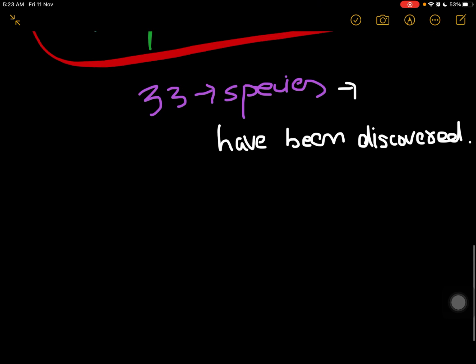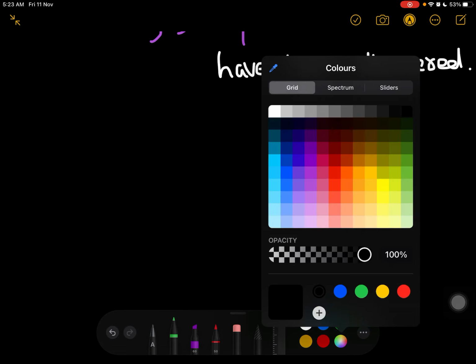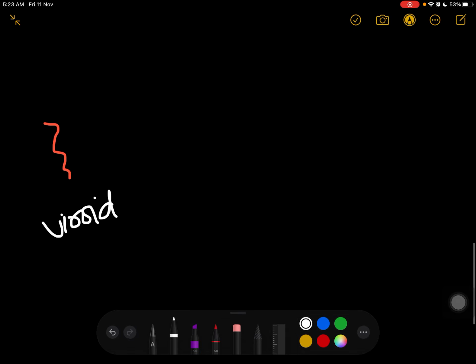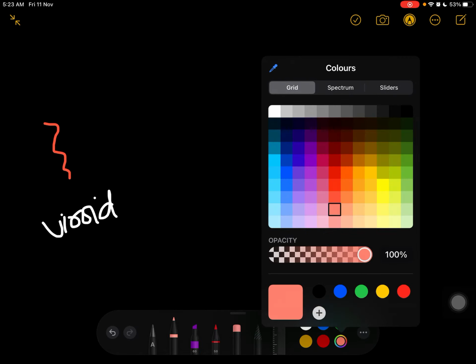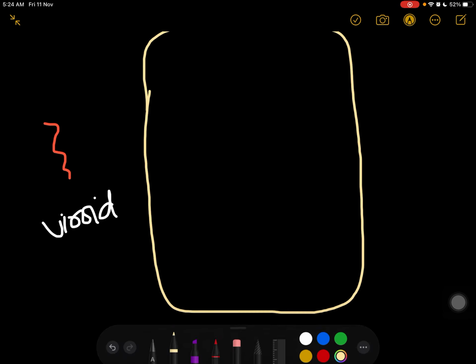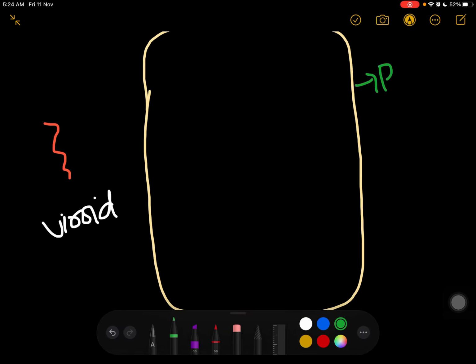So now let's discuss how this viroid infects, how it enters, what the mode of transmission is. Consider this as a viroid. Viroid is not like this, viroid is this. And consider this is a cell, a plant cell.